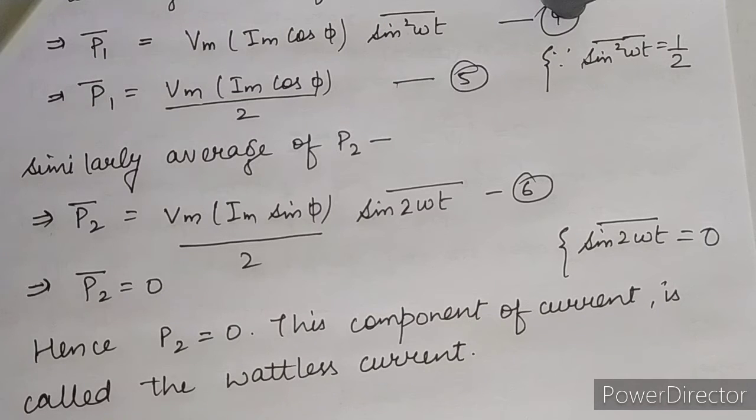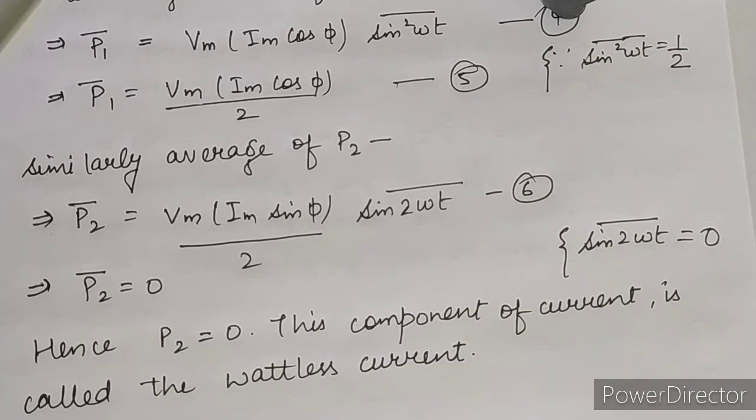From all this calculation it will be clear that if resistance is used with any reactive element, then the current can be resolved into two components. One is in phase with the applied voltage, and that current is called the working current.